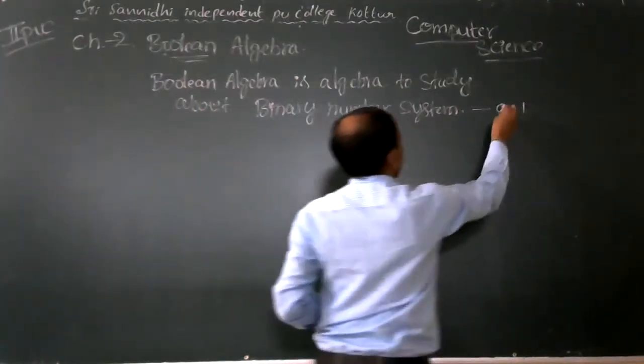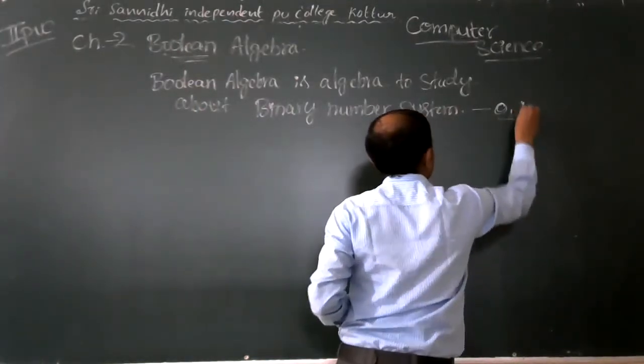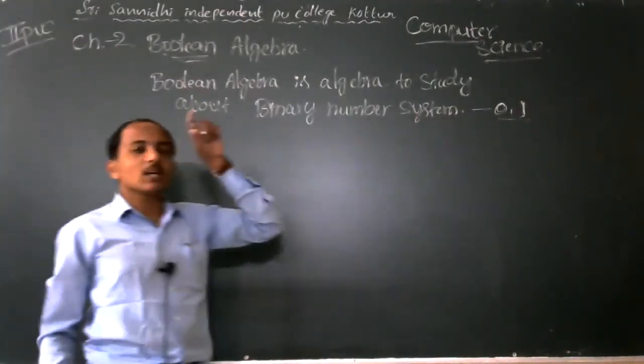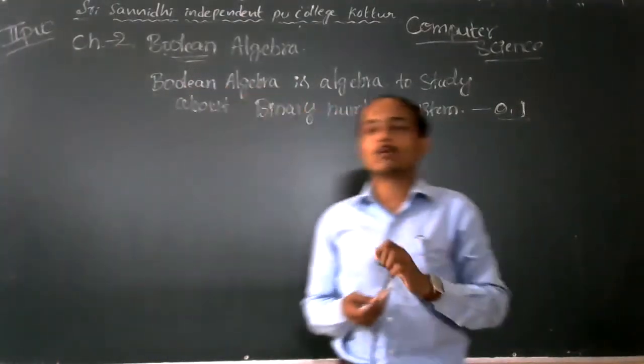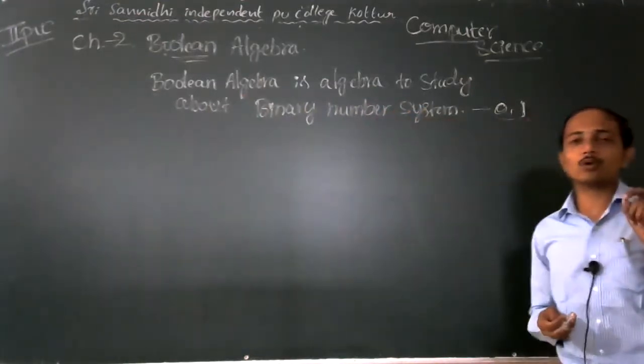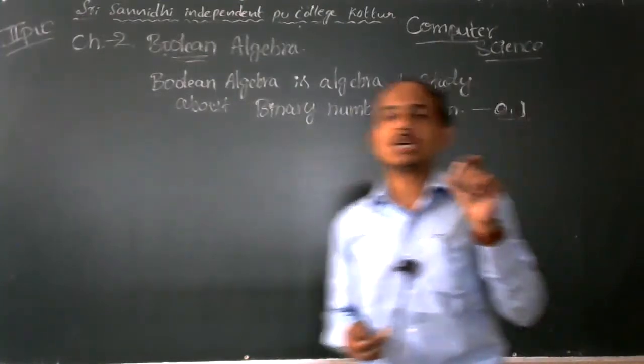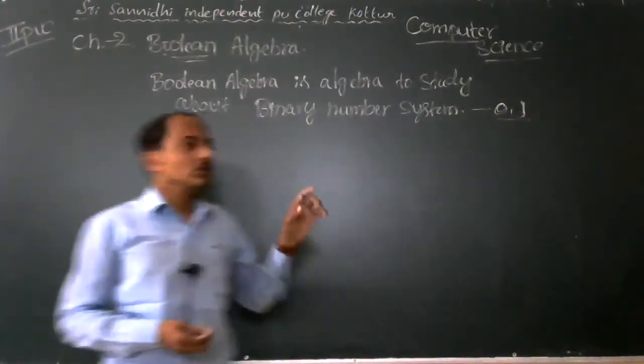In the first few concepts, in the data representation chapter, binary number systems are used. The computer can understand the binary number system.